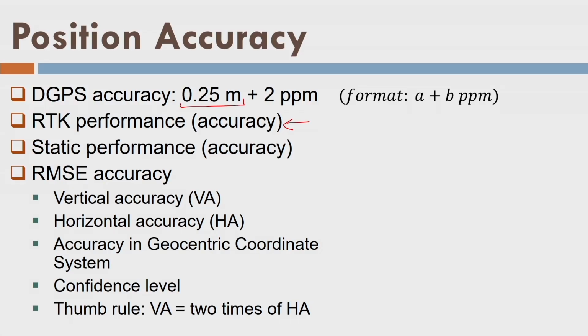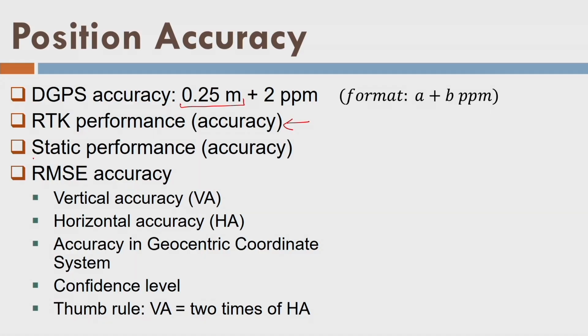Further, in the static performance, I am collecting the data at the rover as well as the base, and later on I am processing the data in the laboratory after the mission is over. That is, data collection is over, then I am bringing the data of the base as well as rover and processing in the software. And that is called post processing. After the mission I am processing the data, and that is called static performance or the accuracy for the static. Static is no doubt higher. RTK is also considerably good because RTK accuracies are in general in the range of 8 mm plus minus some ppm, right? Similarly, static is around 3 mm to 5 mm.